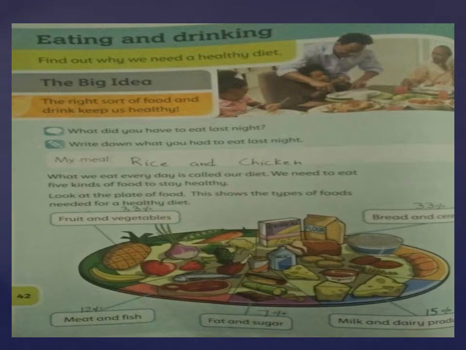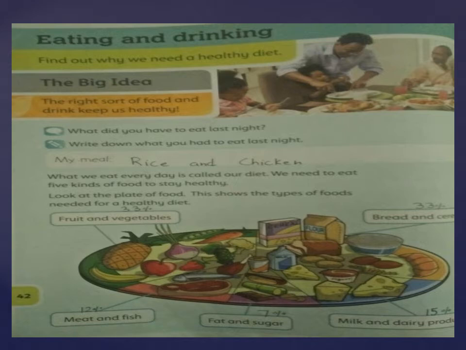What we eat every day is called our diet. What is a diet? The food we use to eat in our daily routine is called our diet. So we need to eat 5 kinds of food to stay healthy. You can see that there is a very yummy plate over here, and in this plate they are showing you 5 very healthy diets, and it has the right balance of 5